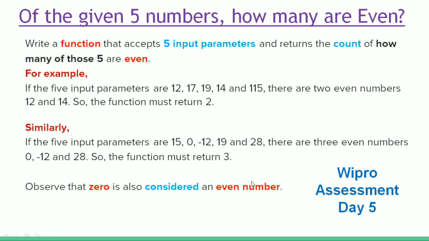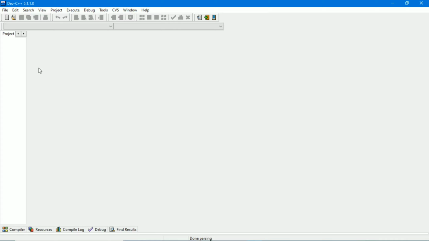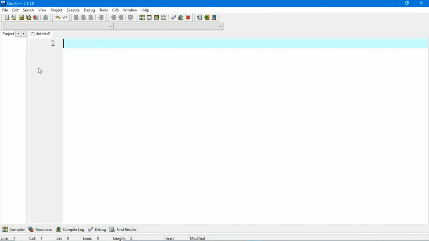Let's open. Here Dev C++ has been opened. Now press Ctrl N for a new tab. At first we will include the header file, which is #include stdio.h.